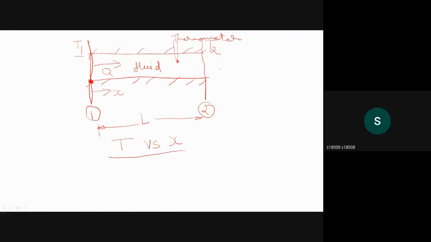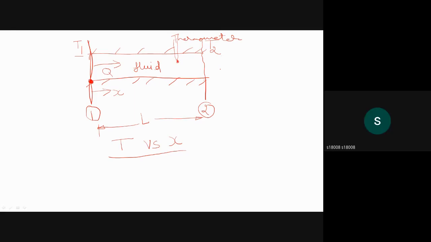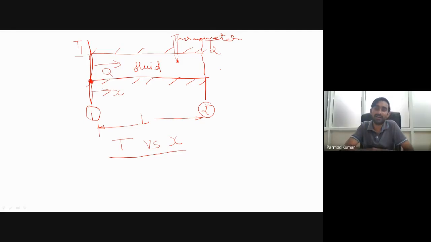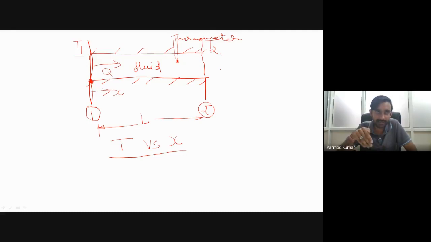Sir, as many as possible will be good, but if we can break the whole length into maybe 3 or 4 parts and then interpolate, we can get a good profile. Okay, would anyone like to change the answer from as many as possible? One can also suffice, like you can change the x coordinate of the thermometer to get the temperature. So you want to vary the location of the thermocouple with X. Yes, sir. Okay. Any other answer?